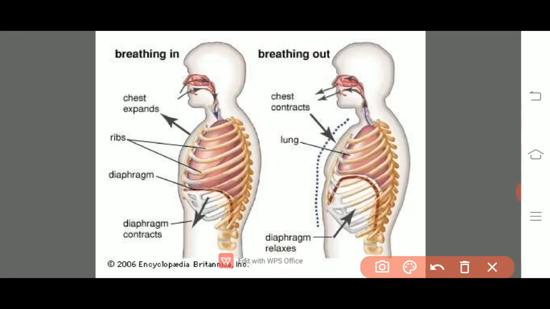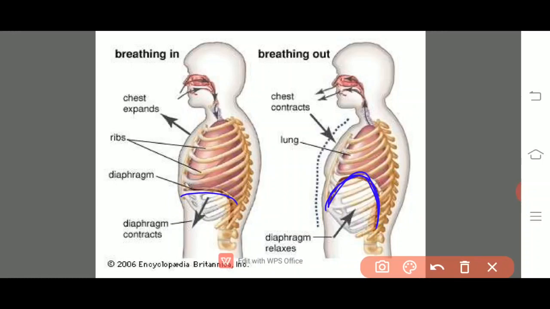Now, during inspiration, at breathe in time, what happens? There is a contraction of the muscles of the diaphragm. Basically, the diaphragm is like a dome. Due to the contraction of the muscles of the diaphragm, it is somewhat flattened.